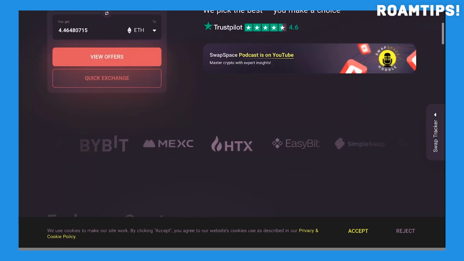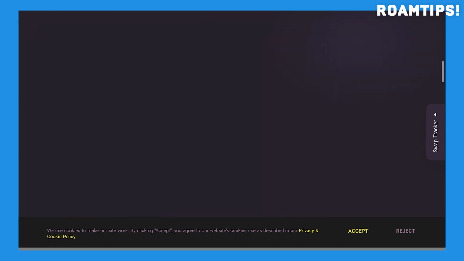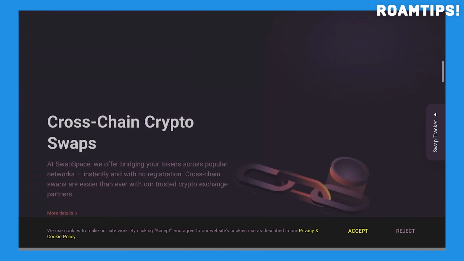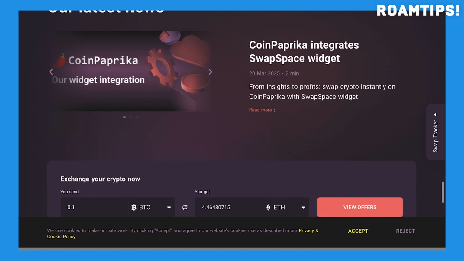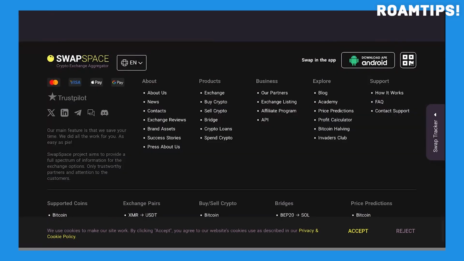Just a reminder that this is based on my personal experience with SwapSpace. SwapSpace, https://swapspace.co, offers a convenient platform for exchanging cryptocurrencies without needing to create an account. The site aggregates rates from various exchanges, allowing you to compare and select the best deal for your swap. This streamlined approach eliminates the complexities of registering on multiple platforms and simplifies the overall trading process.